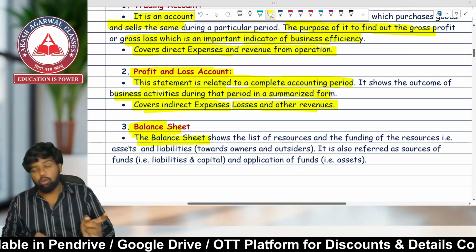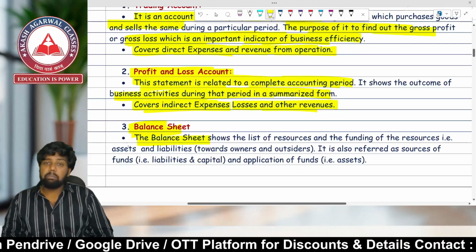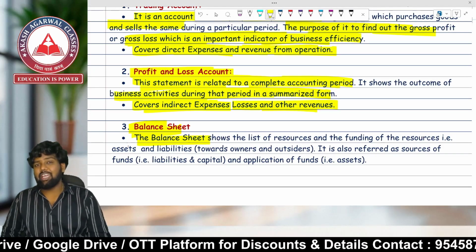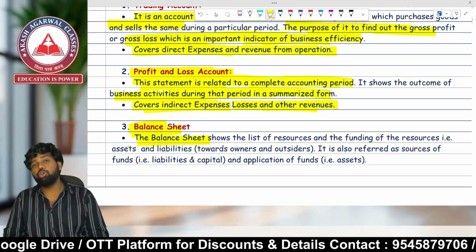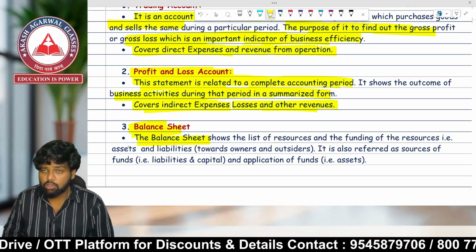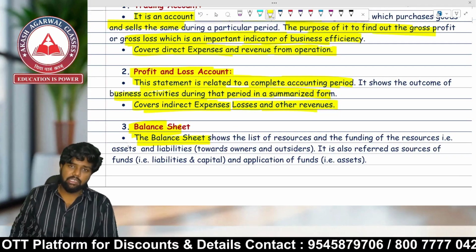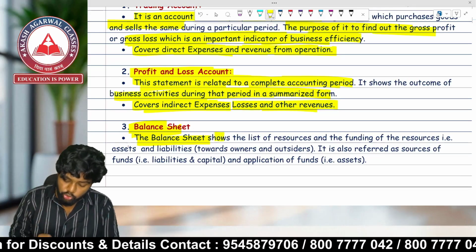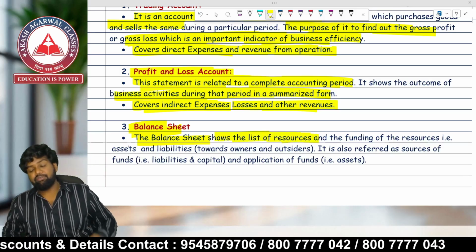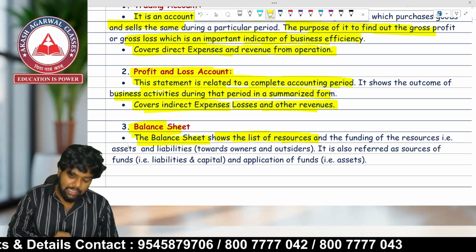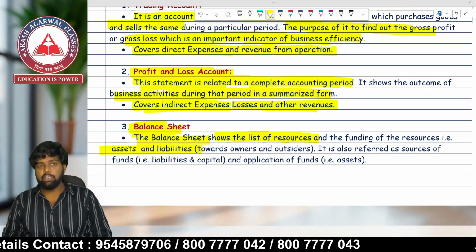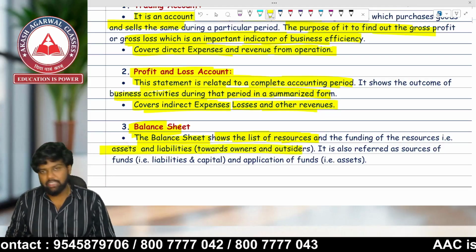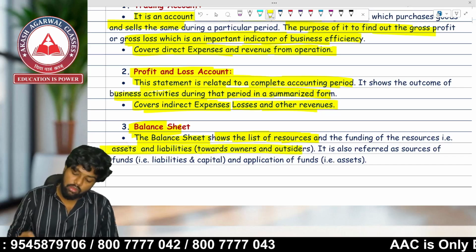Balance sheet: I have already explained that the balance sheet shows two things, assets and liabilities. We all know that assets refer to applications of fund, and liabilities refer to sources of fund. The balance sheet shows the list of resources and funding of resources, that is assets, and liabilities towards owner and outsiders.